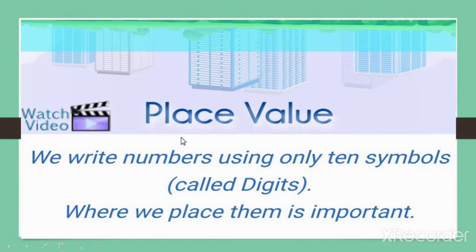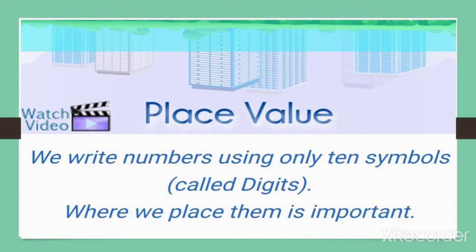Place value. We write numbers using only 10 symbols called digits. Where we place them is important. What does this say? Look, my dear students, whenever you start learning in your playhouse or nursery, first of all you start from number 1.